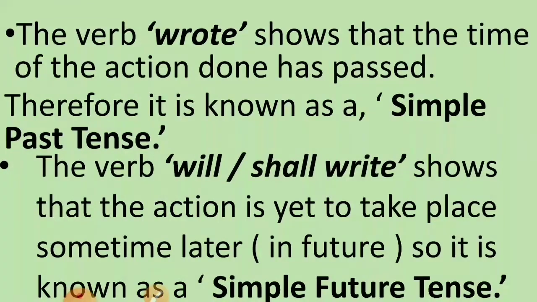Then, the verb will or shall write shows the action is yet to take place. The action is not yet started. The action is yet to take place later, somewhere in future. So, it is known as simple future tense. You understood children?